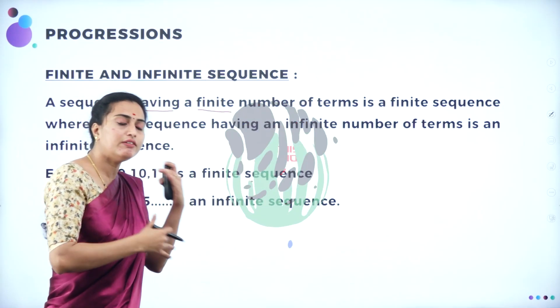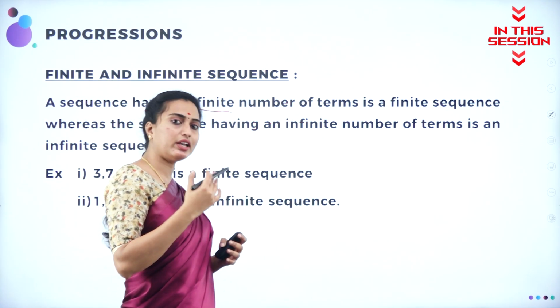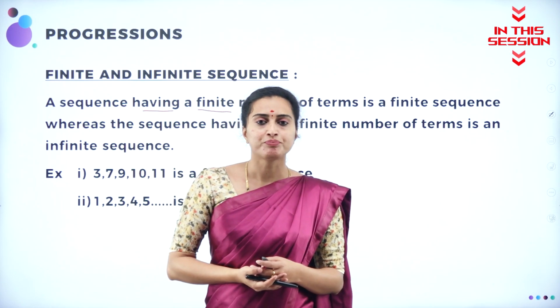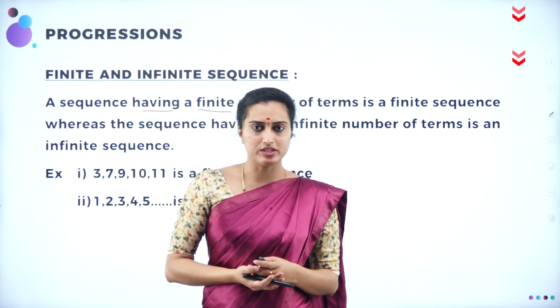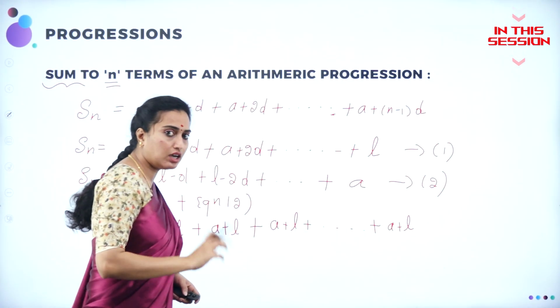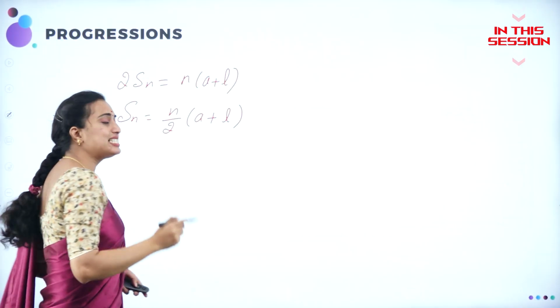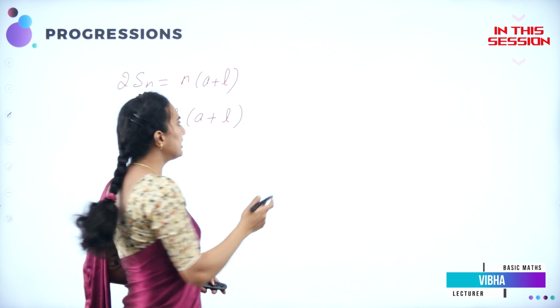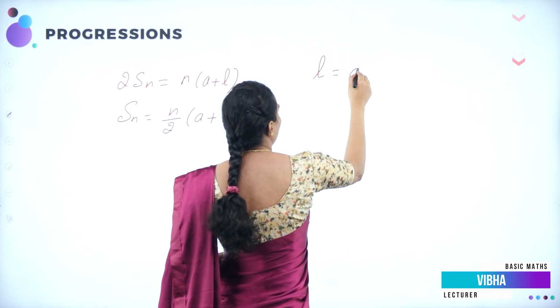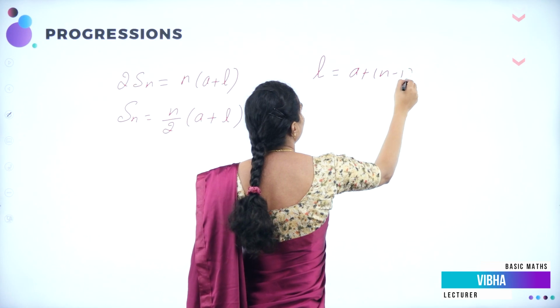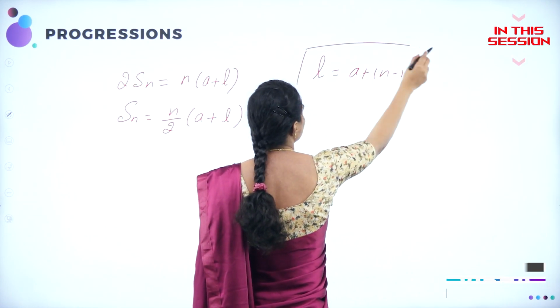A sequence having infinite number of terms, it is not ending, is going to be known as an infinite sequence. Till here we have written n terms, means here also it should be n terms only. Now what is L, dear students? L is nothing but we know a plus n minus 1 into d. That is the last term, isn't it?